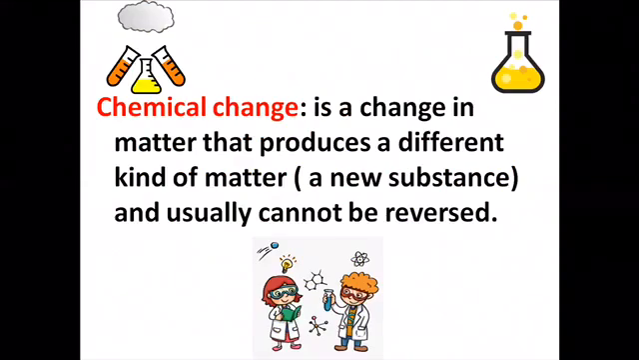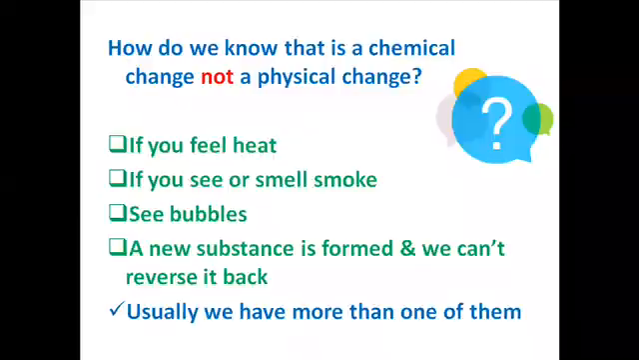Chemical change is a change in matter that produces a different kind of matter. A new substance is formed and usually cannot be reversed. This is the chemical change, and it includes chemical reactions too. Remember the compounds? It's a chemical change. So remember this very well. Now, I will give you some examples of chemical changes.